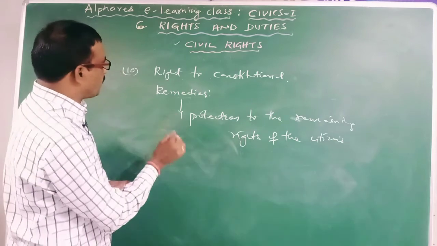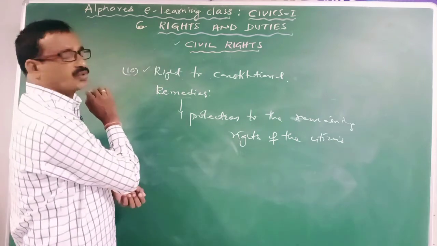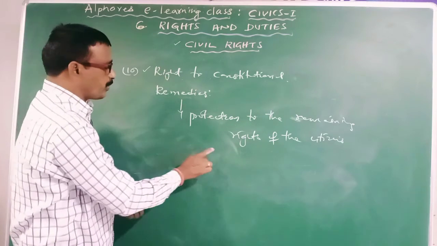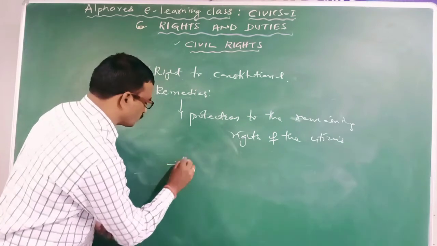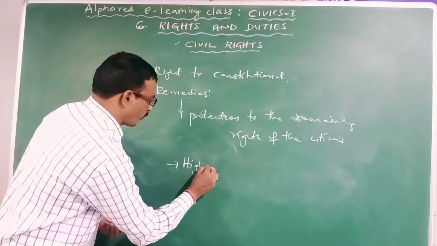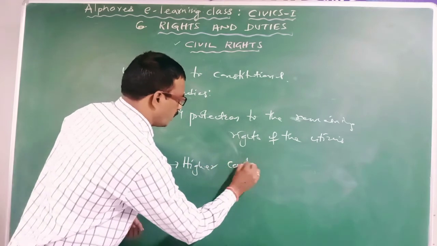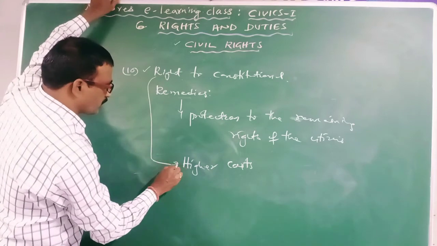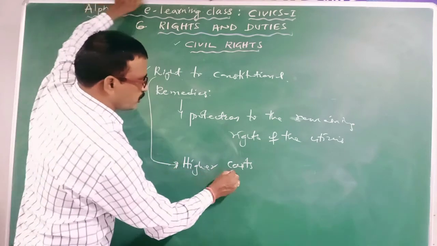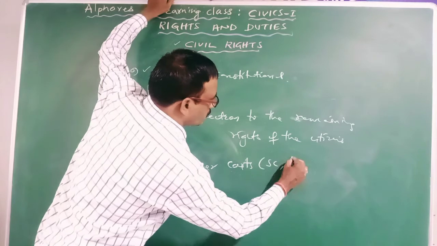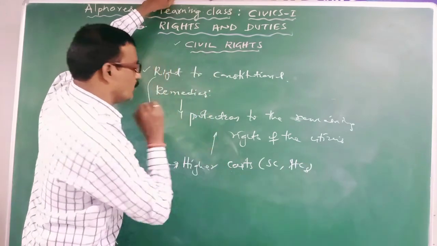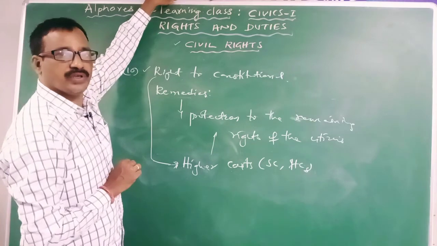So such power is given by the right to constitutional remedies. Right to constitutional remedies will give the power to the higher courts, especially Supreme Court and High Courts, to provide the protection to the rights of the individuals.